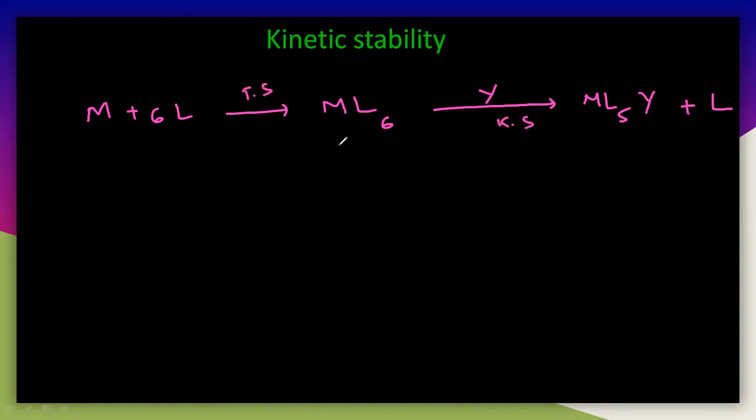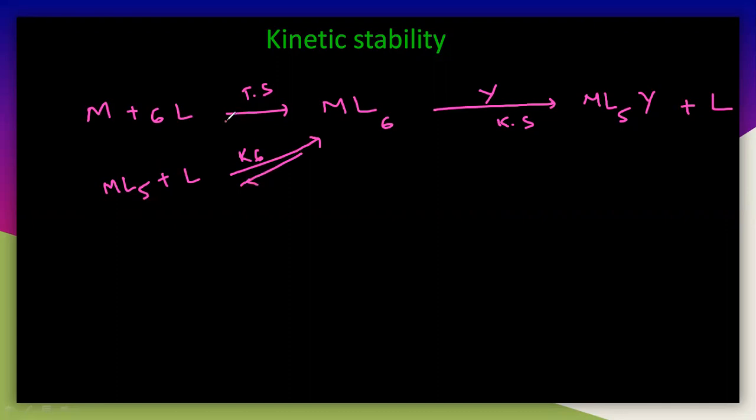Here you are synthesizing this ML6. According to thermodynamic aspects, you can also synthesize it in another way, like ML5 reacting with one ligand. Then also you will get the same product, ML6. This is also thermodynamic stability, but there is a difference: it is a stepwise stability constant. You can write this as K6, the equilibrium constant, that is the stability constant.